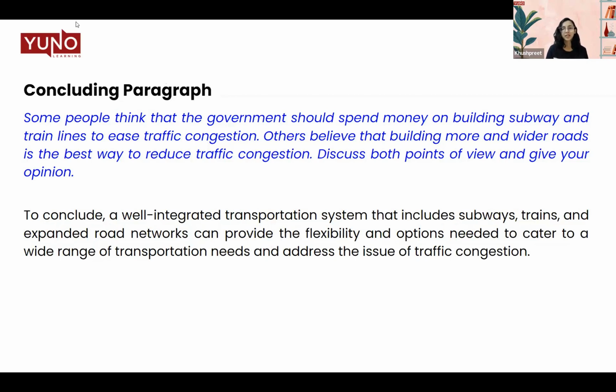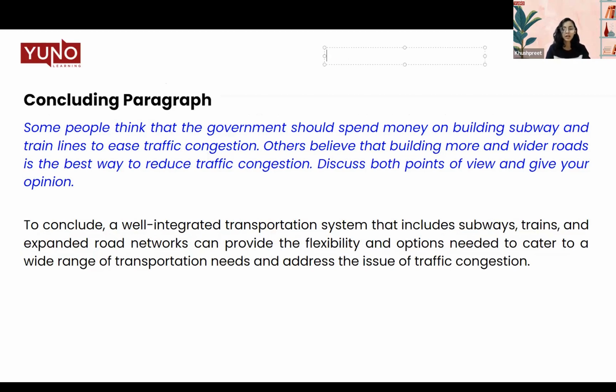So before I move into the conclusion, there are a few things that you have to keep in mind for the conclusion. So for a conclusion, what is a conclusion? A conclusion is nothing but a paraphrased version of your thesis statement. What does that mean? That whatever you had written in your thesis statement, you can just paraphrase it for your conclusion. And in your conclusion, no new arguments have to be introduced. You cannot point out any new ideas or even new examples that are related to your points in your conclusion.